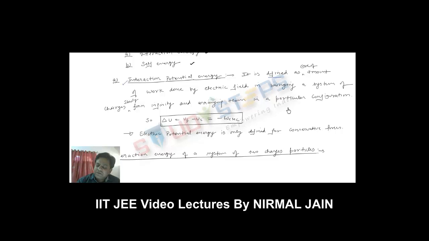Means let's say we have two charged particles Q1 and Q2. Initially they are at infinite separation. Then what if I just bring this Q1 and Q2 to a separation, let's say R? When they were at infinite separation, there was no interaction between these two charged particles. But when they will be at this distance R, then there will surely be some interaction between these two charged particles, right? So initially, let's say these two charged particles were positive.